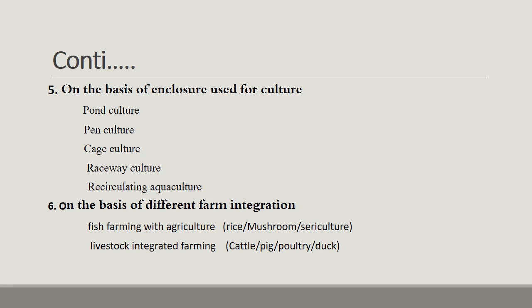On the basis of different farm integration. This division is according to the integration of different farms with fish culturing. First one is fish farming with agriculture. In agriculture, we can use rice, mushroom, or sericulture that can be integrated with the fish pond. Livestock integrated farming: in livestock, dairy farms, cattle, pig, poultry, duck, and all these can be integrated with fish culture.